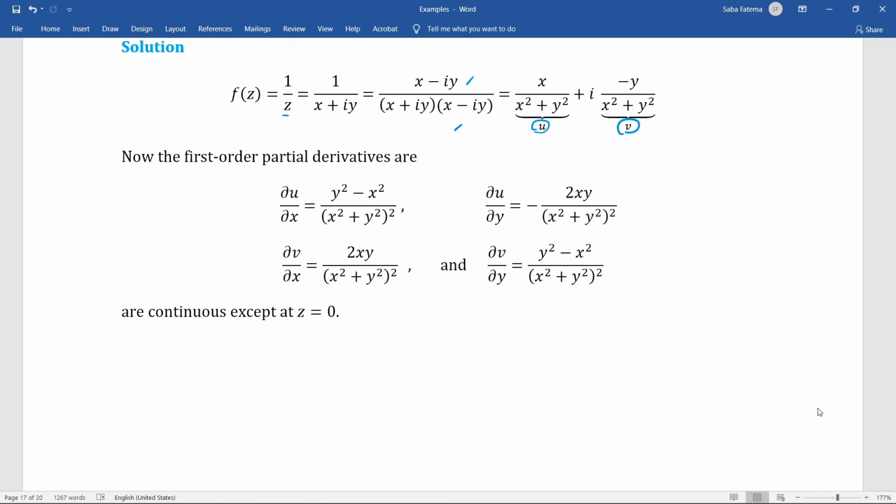Now we have to find all the four partial derivatives. Let us see one of the calculations. The formula we are applying is the division rule for derivatives.